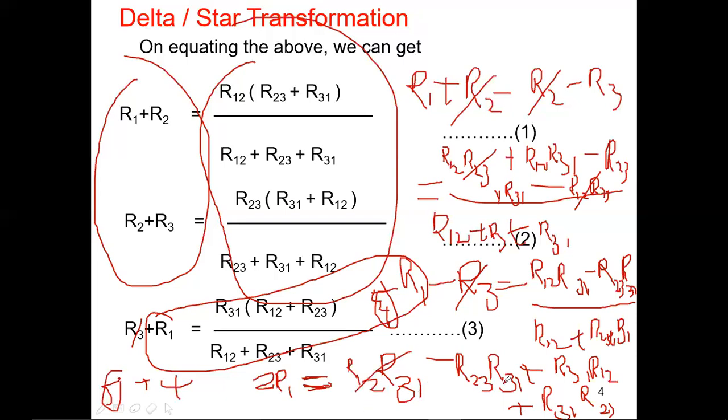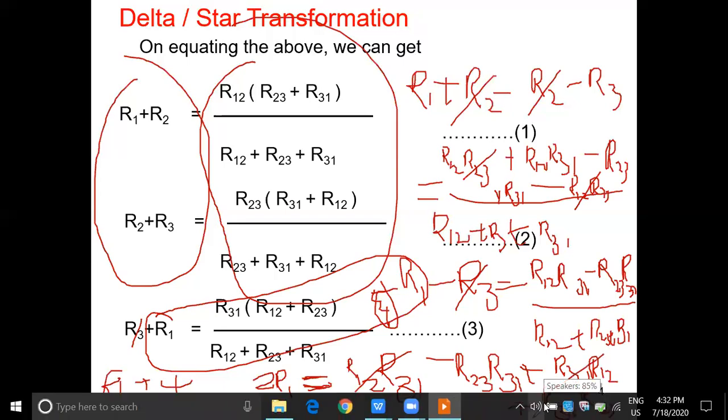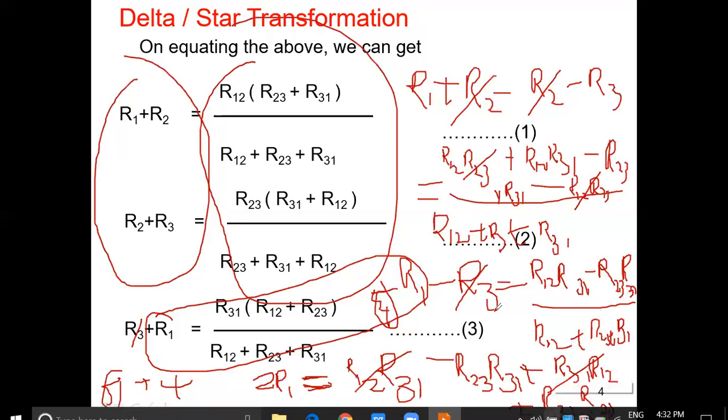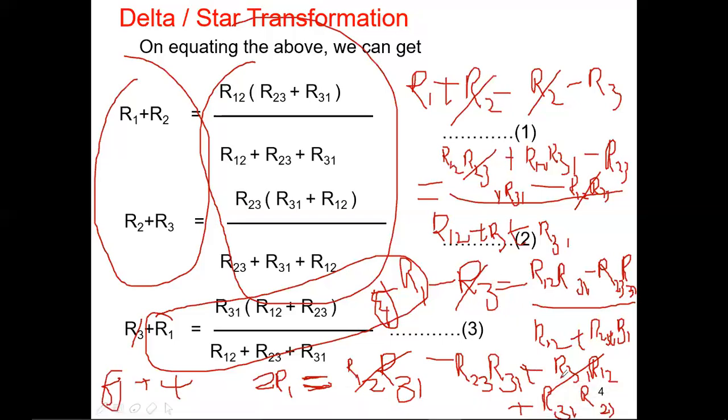Sorry, wait, let me write clearly. R12 R31 minus R23 R31 plus R31 R12 plus R31 R23.